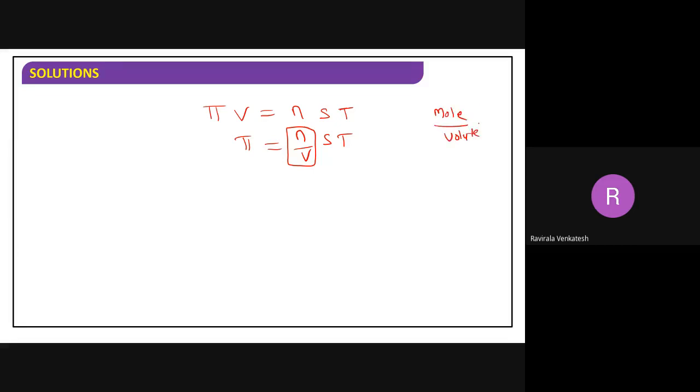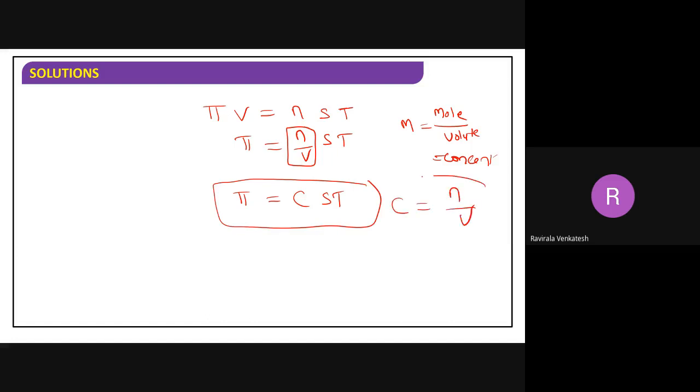Mole by volume is molarity, which is concentration. So now I take pi equals CST, where C equals n by V. This is a very important formula, useful in the problems. All of you remember this formula, pi equals CST or pi V equals nST. These two formulas are useful for us.